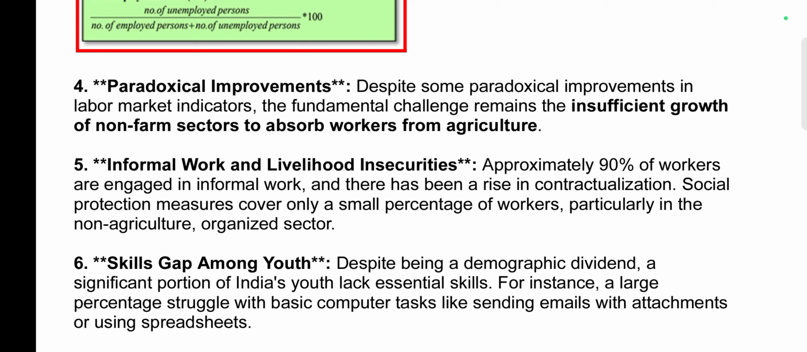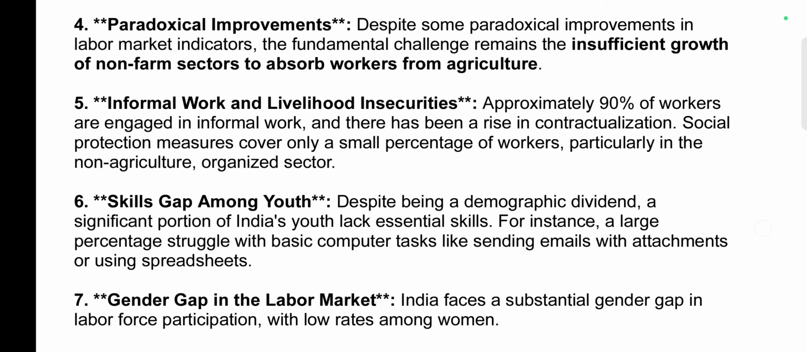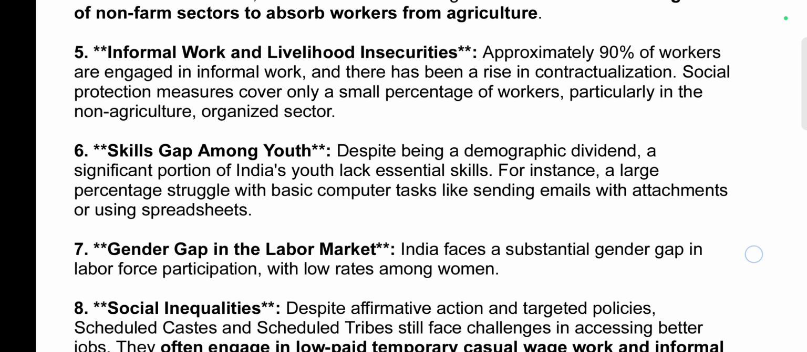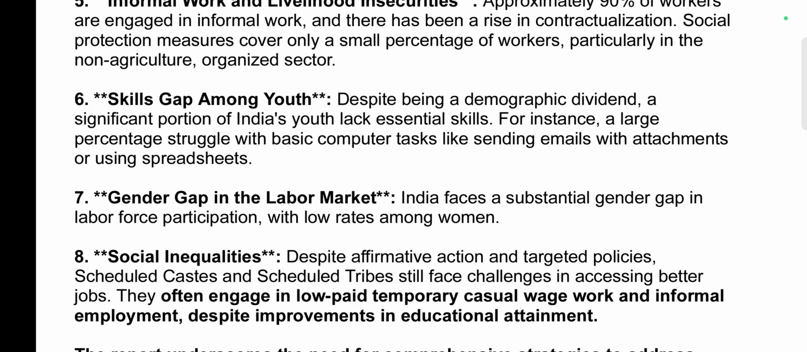Informal work and livelihood insecurities. In India, contractualization is increasing. About 90% of workers are involved in informal sectors, which has its own limitations like lack of social protection. Next is skill gap among youth. Youth lack some basic computer skills like sending emails with attachments or using spreadsheets, which is a concern.